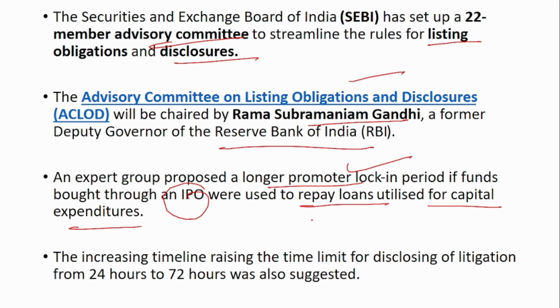They have also proposed to increase the timeline from 24 hours to 72 hours in order to disclose any litigation. If there is any litigation found, then the company has to report to the stock exchange within 24 hours. Now they are requesting an increase in the timeline from 24 hours to 72 hours. So these are the various proposals. They have not yet been finalized. Only after looking into and analyzing them may a few other things also be finalized.